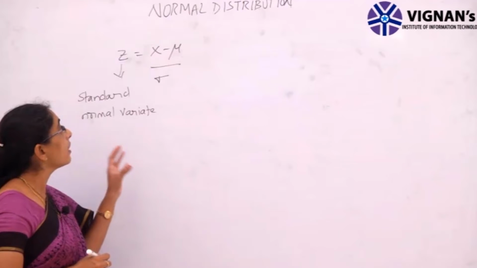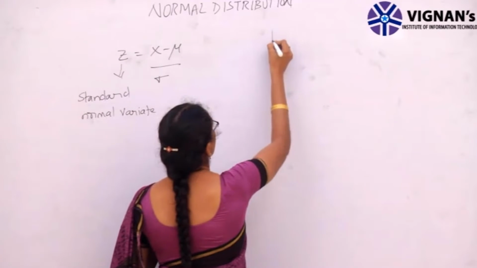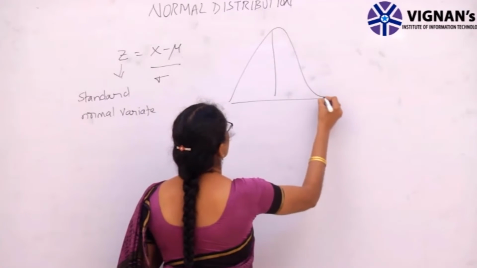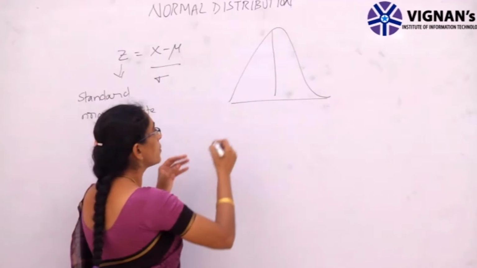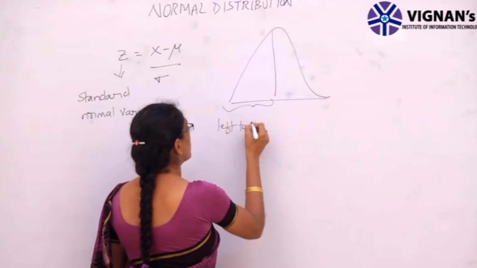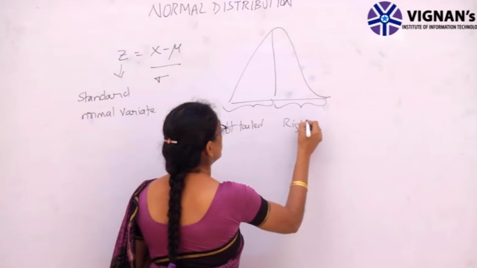Now if you see, the normal distribution is a bell shaped curve if we represent it on the x-axis. So this is a bell shaped curve. This is known as the left tail and this is known as the right tail.